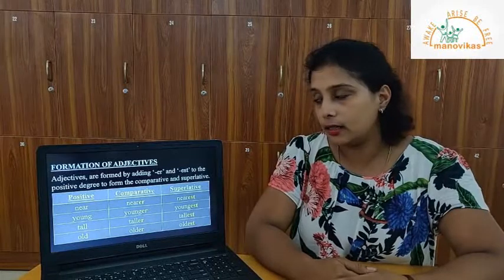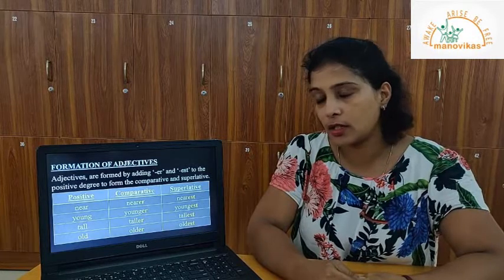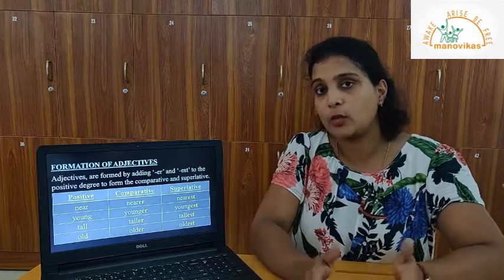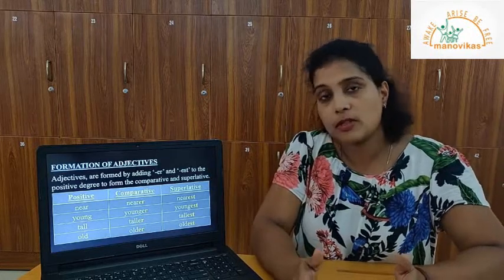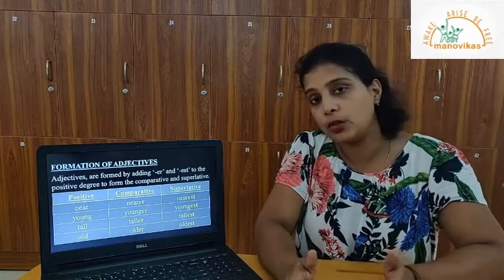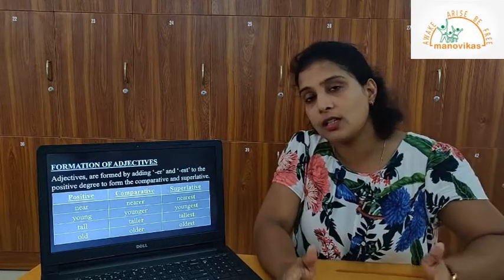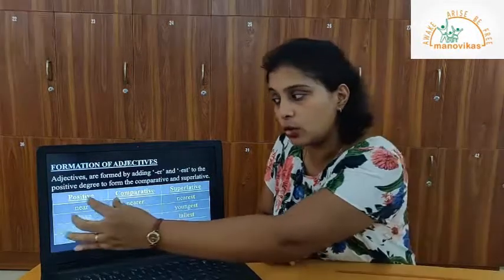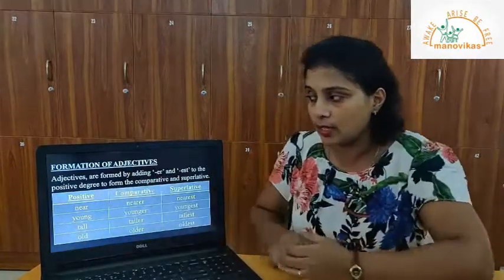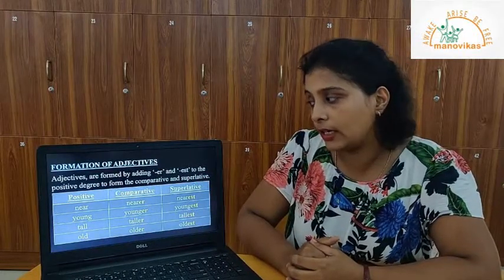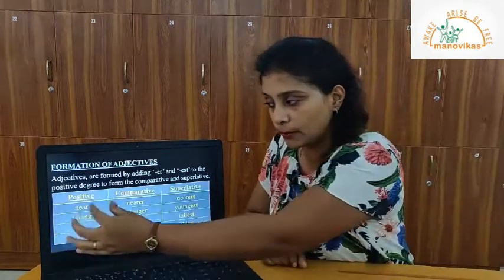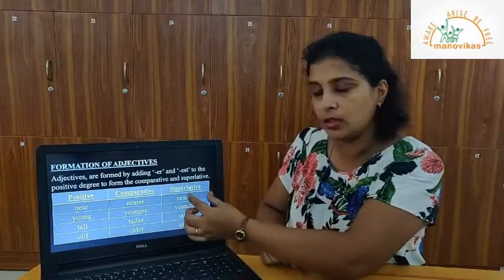Well, here are a set of rules you need to follow for the formation of adjectives. When you compare one adjective with another, it becomes the comparative degree, and when you compare one with many objects, you use the superlative degree. The root is called the positive degree. Now in this case, adjectives are formed by adding ER and EST to the positive degree for this root to form the comparative or the superlative.